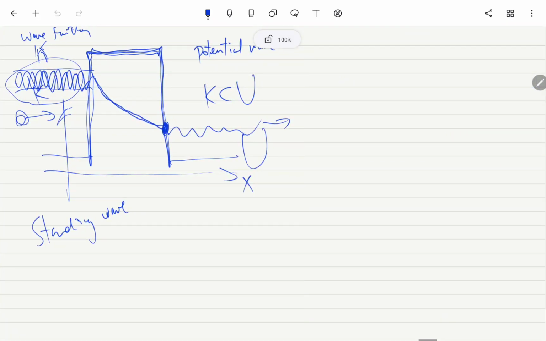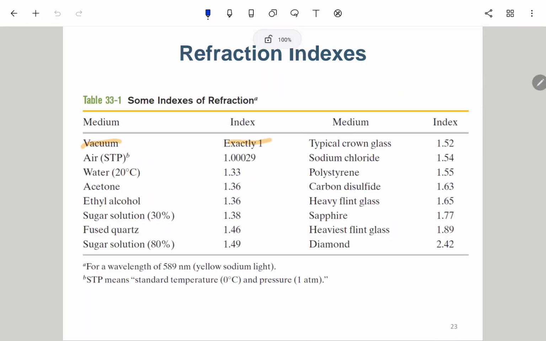Okay, so going back to here, for the vacuum it is nothing but c over v, so c over c, which is exactly 1. And for air, it is still very close to 1, but it is 1.00029, a little bit more than 1.